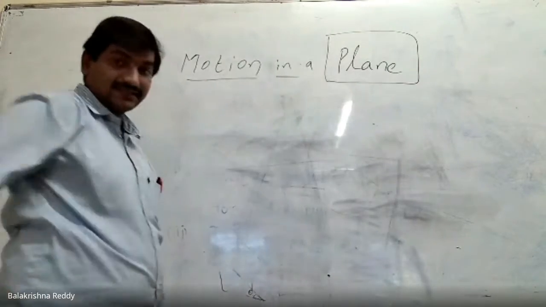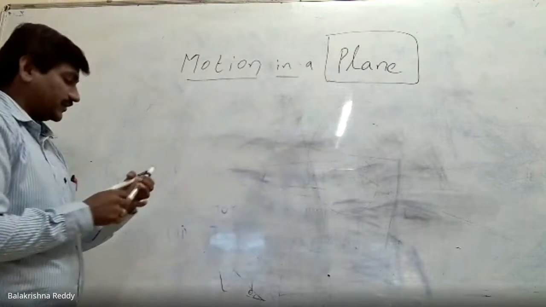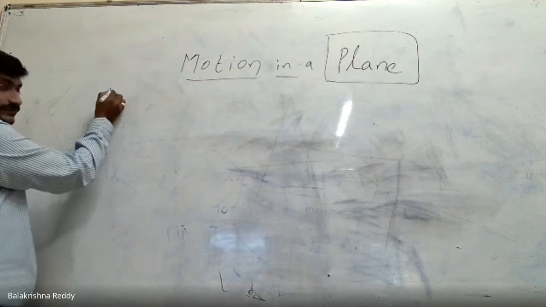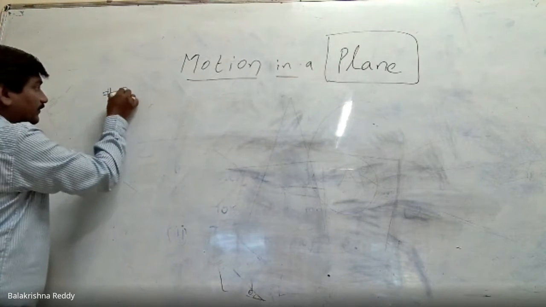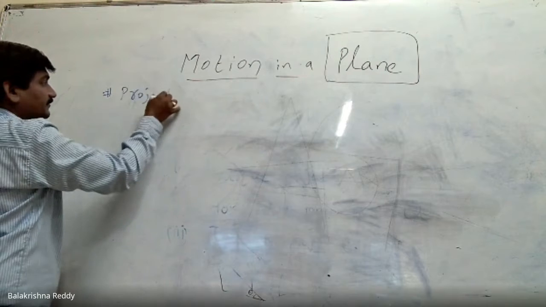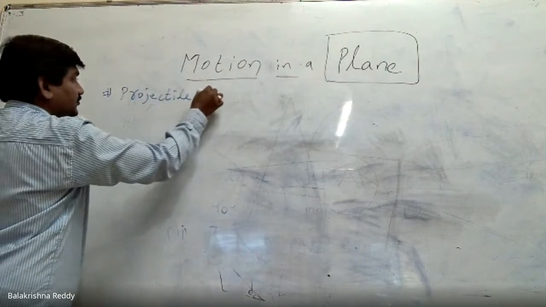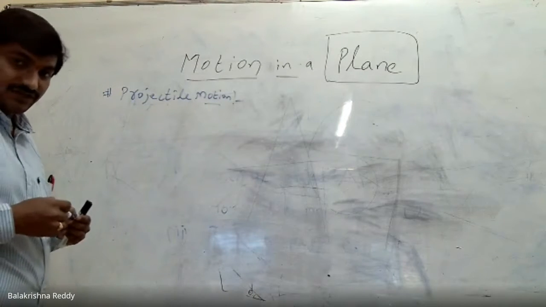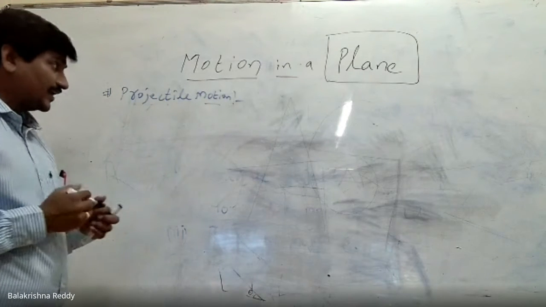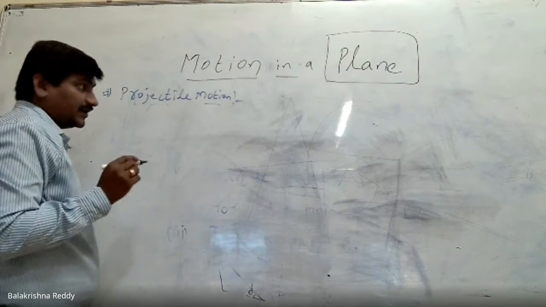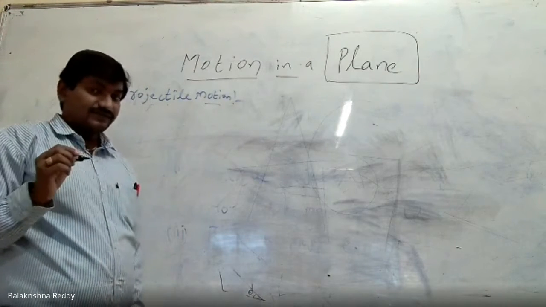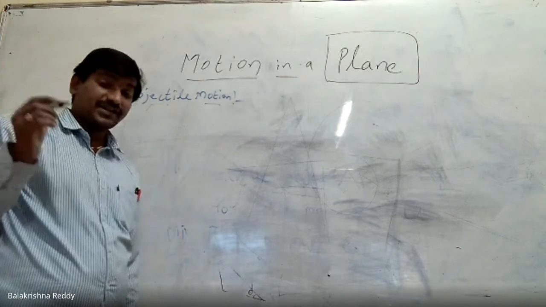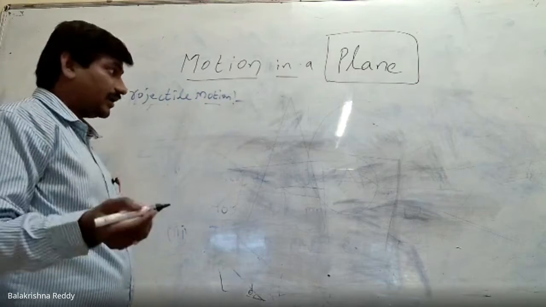So since it takes more area of the board, what I am writing here is projectile motion, that too oblique projection we are discussing. Let us say first, here I am going to derive the path of the projectile, or the trajectory of the projectile, as a parabola.